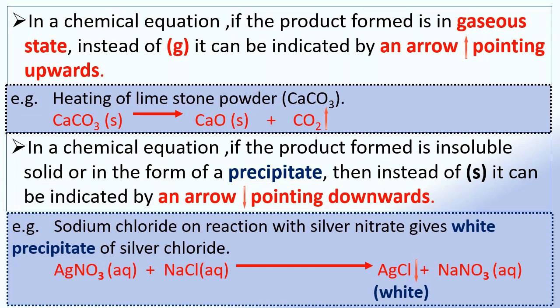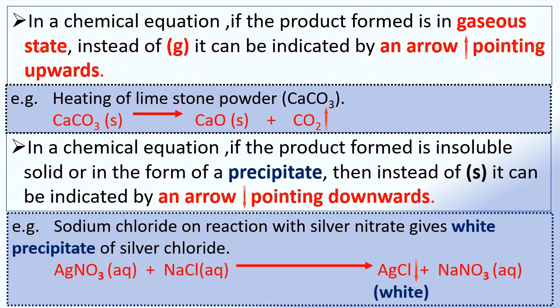In a chemical equation, if the product formed is an insoluble solid or in the form of a precipitate, then instead of s, it can be indicated by an arrow pointing downwards.